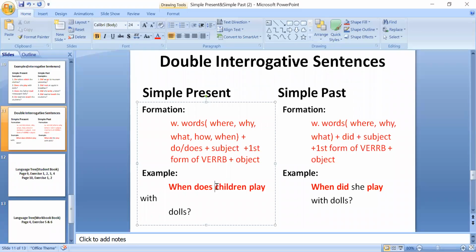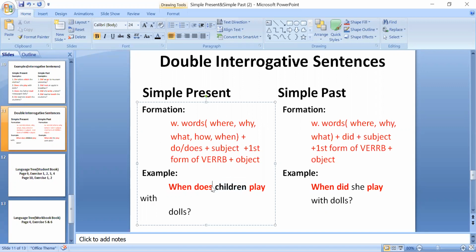So what changes will be there now? Wait students, wait. Okay, because I have written children, and children is plural.